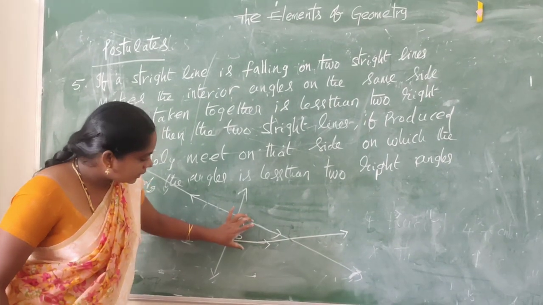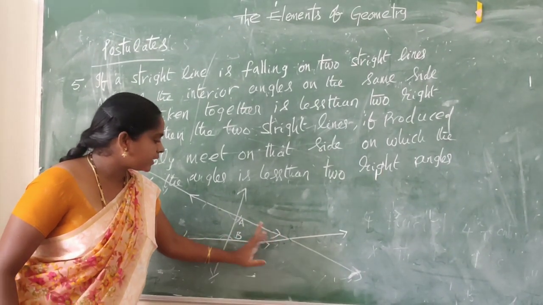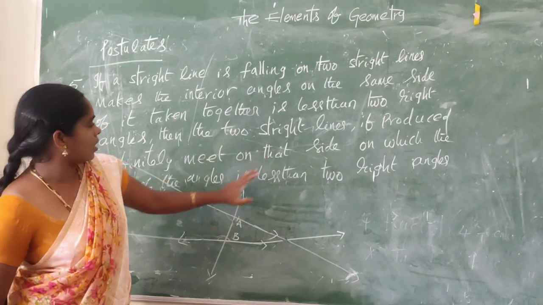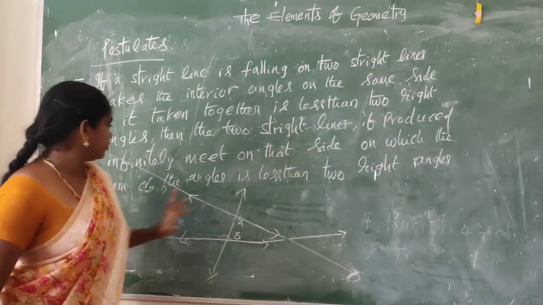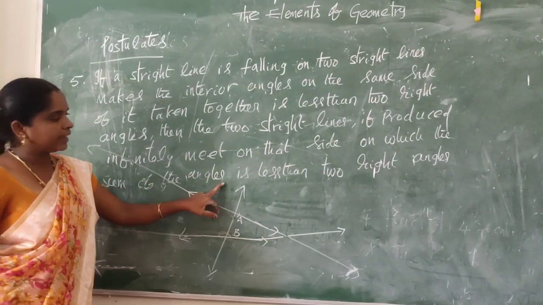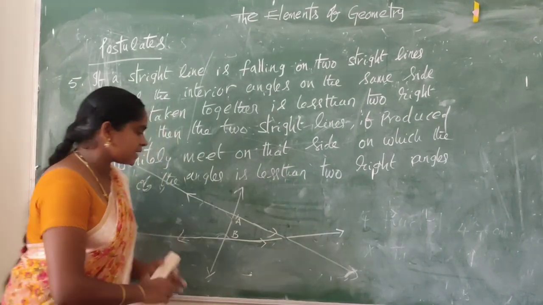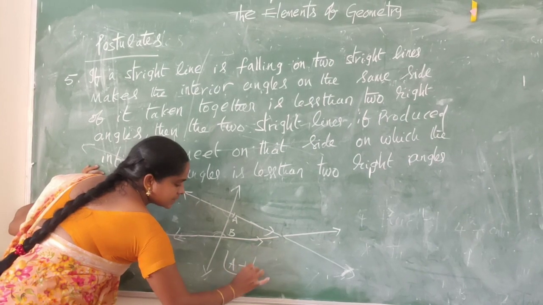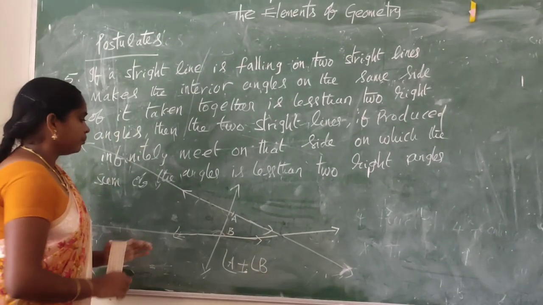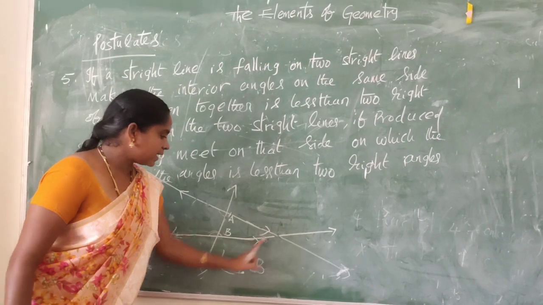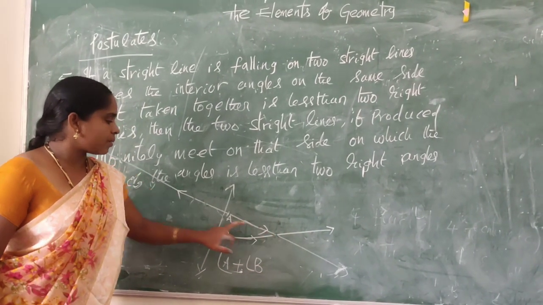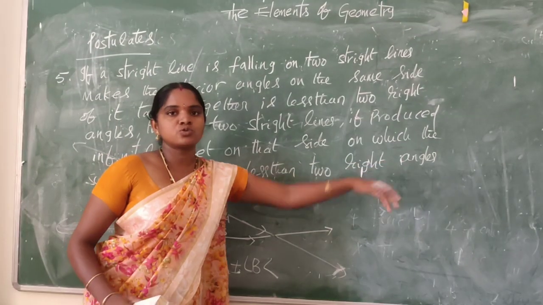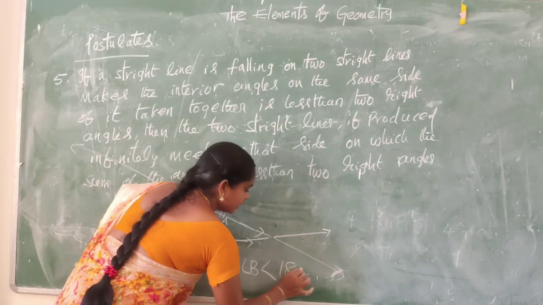In this direction, the two straight lines meet on that side on which the sum of the angles, angle A plus angle B, is less than two right angles. Two right angles means 180 degrees.